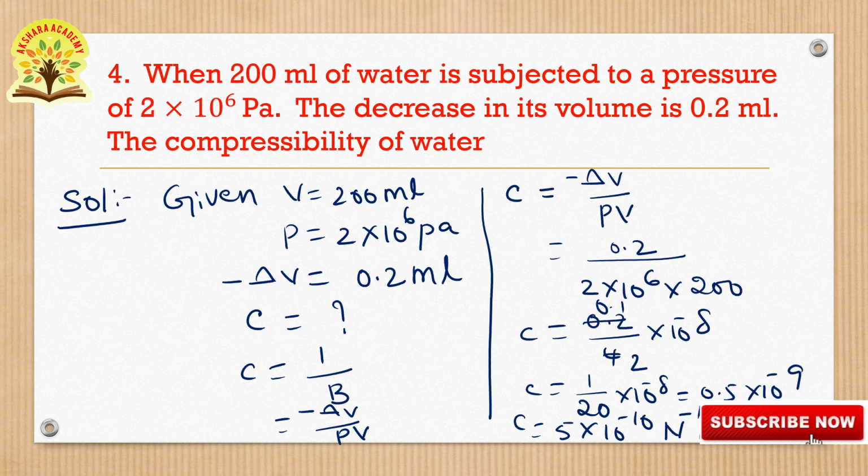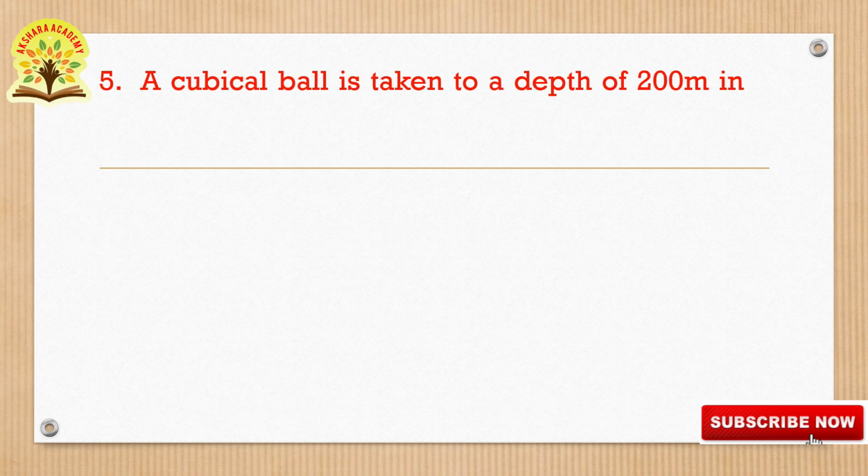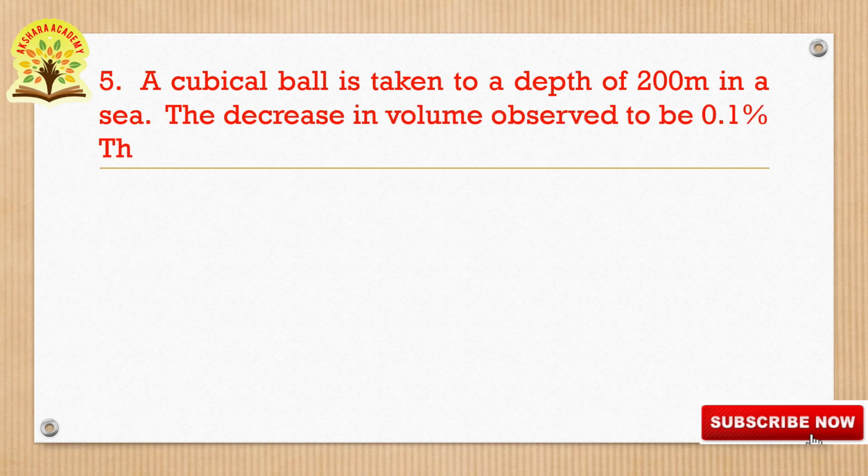Okay, go to the next question, that is the fifth question. A cubic ball is taken to a depth of 200 meters in a sea. The decrease in volume is observed to be 0.1%.